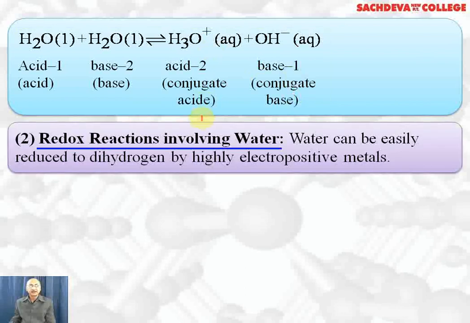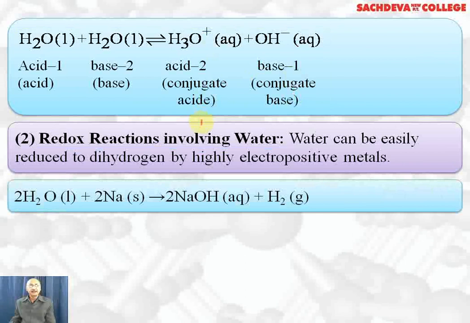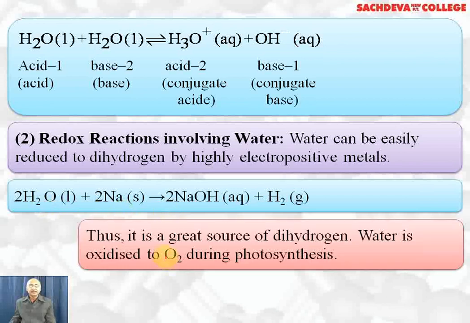Redox reactions involving water. Water can be easily reduced to dihydrogen by highly electropositive metals. 2 water plus 2 sodium gives 2 NaOH plus hydrogen gas. Sodium is acting as a reducing agent, which is removing oxygen from water and liberating hydrogen gas. Na2O dissolved in water forms sodium hydroxide. So it's a redox reaction. Water is a great source of hydrogen.